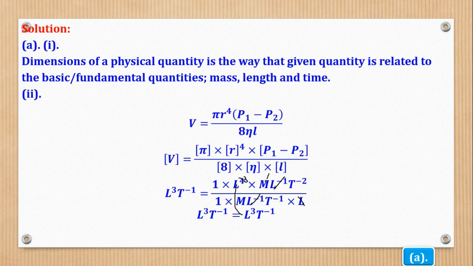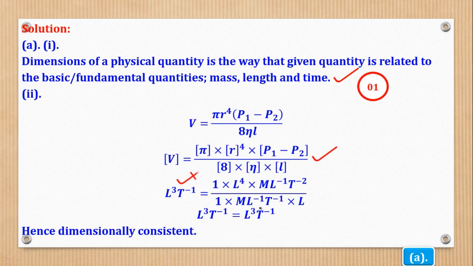Then this M goes with this M. Then this T to the power negative 1. Here there is T to the power negative 1 and here there is T to the power negative 2. So same base, you subtract the powers. So negative 2 minus negative 1 gives you negative 1. That's why you see here T to the power negative 1. Now we realize that left hand side is equal to right hand side. And when that is done, we can now conclude that the equation is dimensionally consistent.